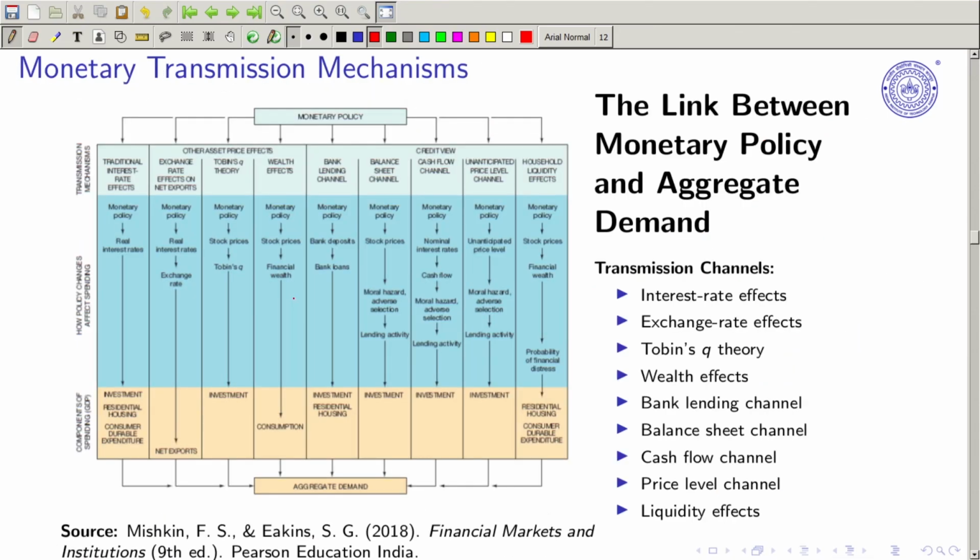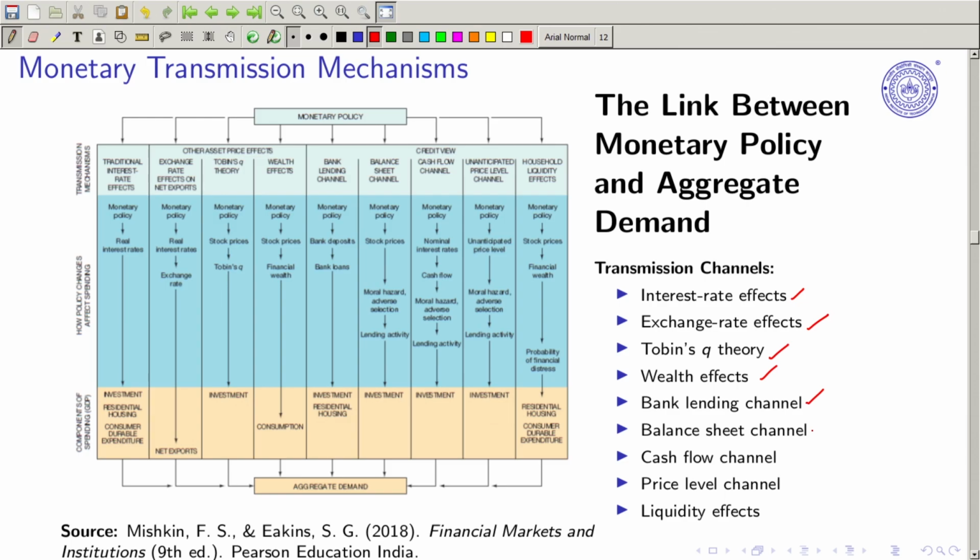Let's come back to what we were discussing, I think 4 to 5 lessons back. So we were talking about interest rate effect. So monetary policy channels, we discussed this. Marshall-Lerner conditions and all we discussed. Tobin-Q theory, we discussed replacement cost of capital. So market value, firm value upon the, you can say, replacement cost of capital. Wealth effect we did. The bank lending channel also we did.